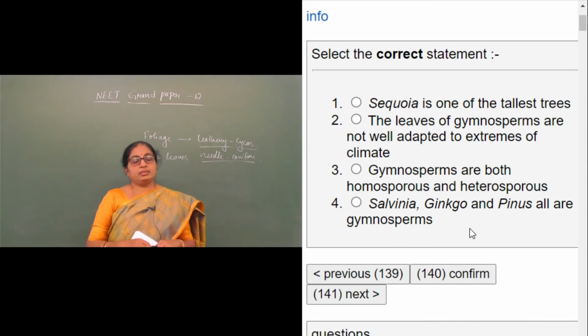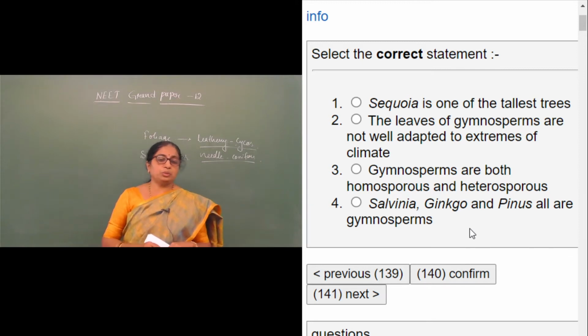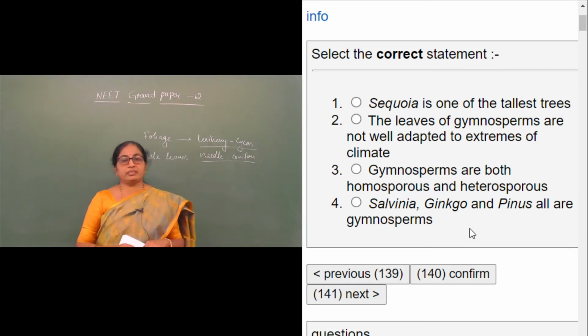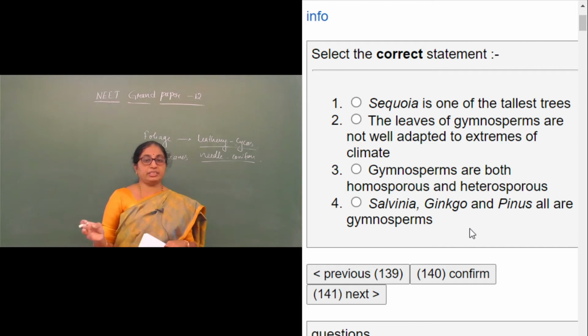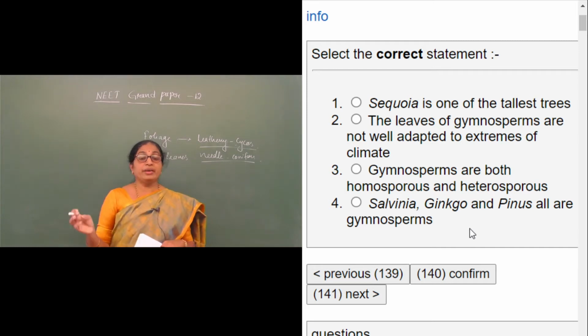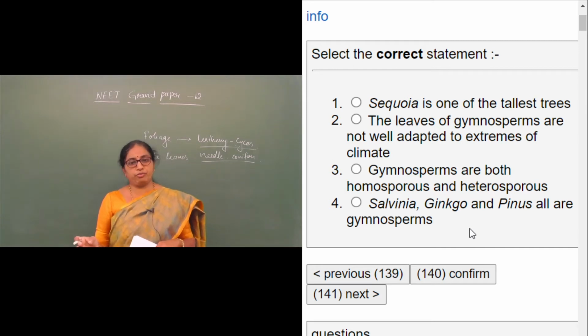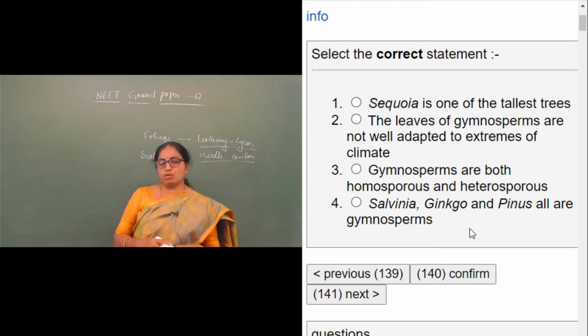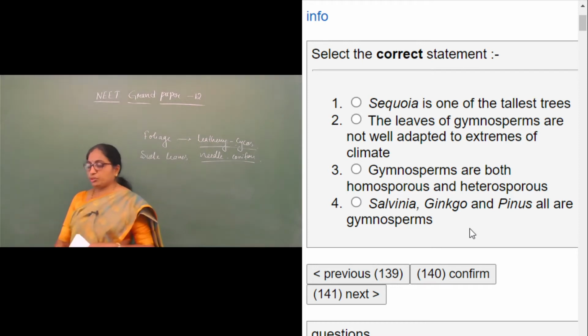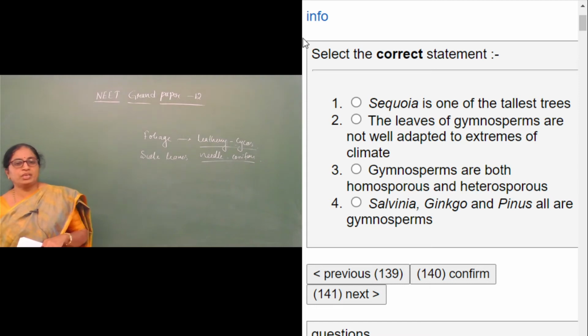Then, fourth statement, Salvinia, ginkgo and pinus all are gymnosperms. So, among the given examples, there are three examples given. Salvinia. Salvinia is not a gymnosperm. It is a pteridophyte, aquatic pteridophyte. Ginkgo and pinus are of course gymnosperms. Therefore, this is a wrong statement. So, the correct statement is Sequoia is one of the tallest trees, that is giant redwood tree is the tallest.